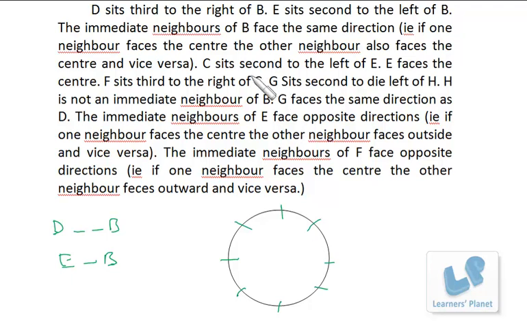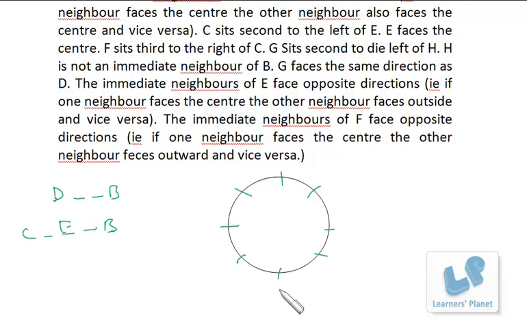Next is, C sits second to the left of E. That means the situation is something like this. Between E and C there is one person, and between E and B there is one person, but we do not know the direction. Now, E faces the center. One important clue we got here: E faces the center. So I fix the position of E over here, and since he is facing the center, I put up a mark like this.